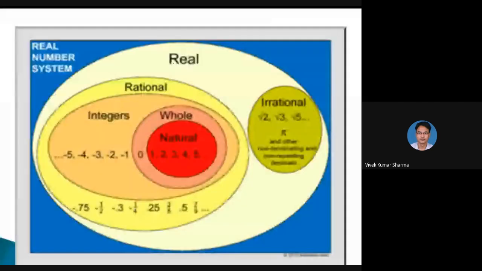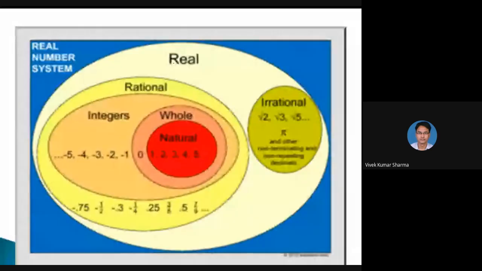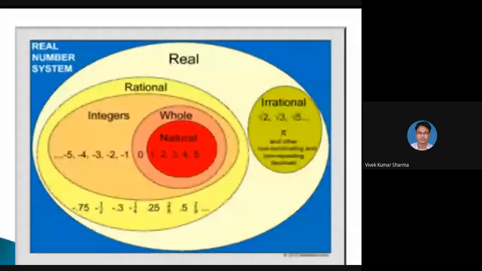The ratio of integers is called rational numbers. When we cannot find a ratio of integers, it is called an irrational number. You can see here root 2, root 3, root 5, pi, e, and the golden ratio, all irrational numbers. So, natural number definitions.